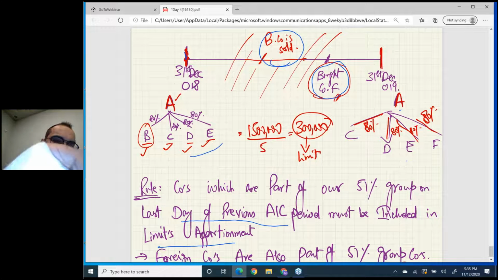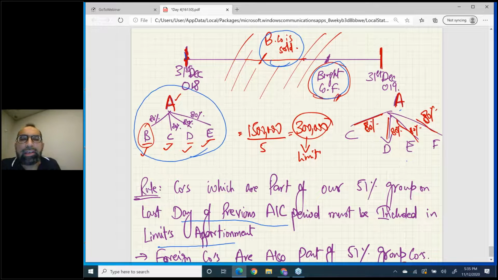That means these all will be included. That's the rule. So company F we don't need to include for limit apportionment. And one thing more, for limit apportionment, holding must be greater than 50%.